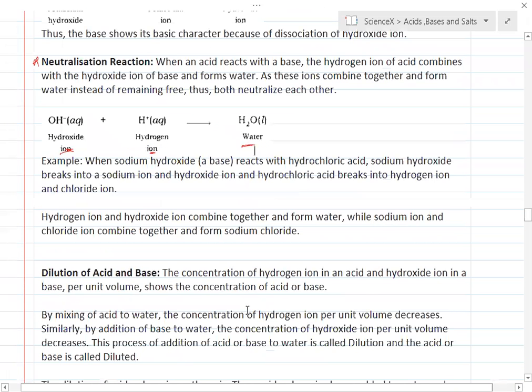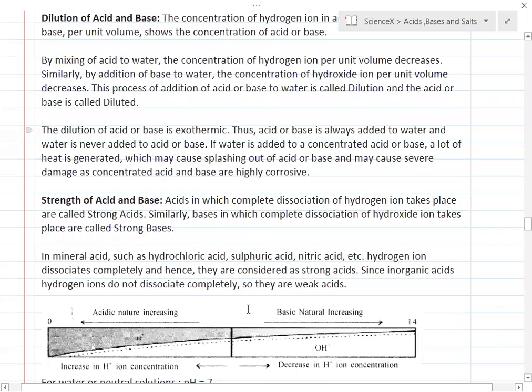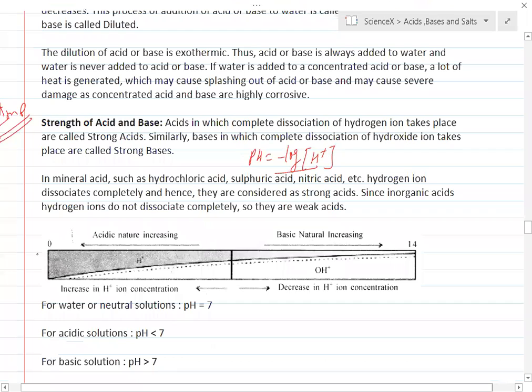So here is dilution of an acid and base, and the strength of acid and base. This is also an important topic. How can we know the strength? By knowing their pH values. pH is nothing but the negative logarithm of H plus ion concentration. The pH scale is defined from where to where? From 0 to 14 only.